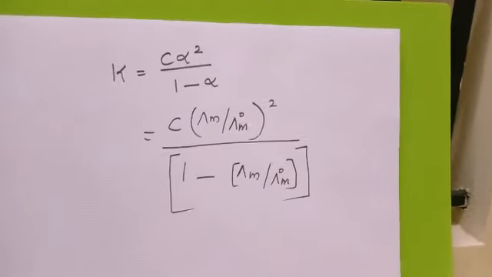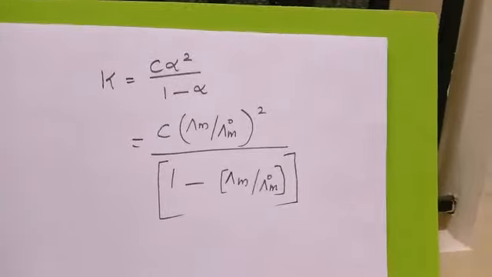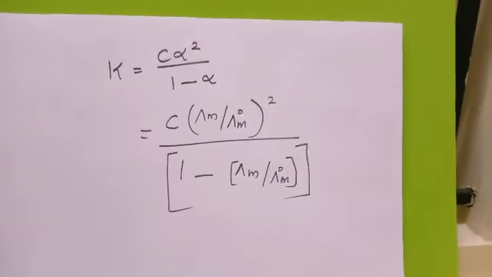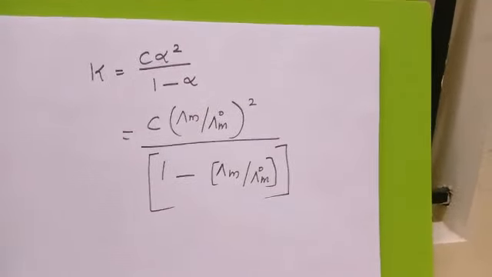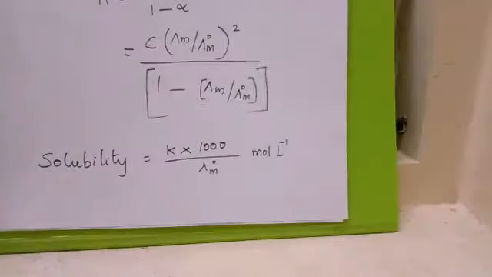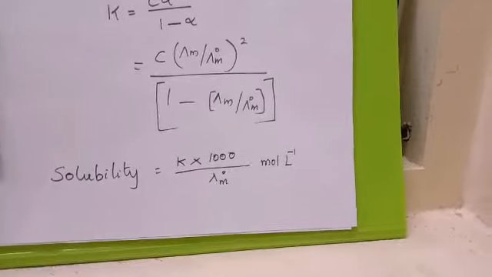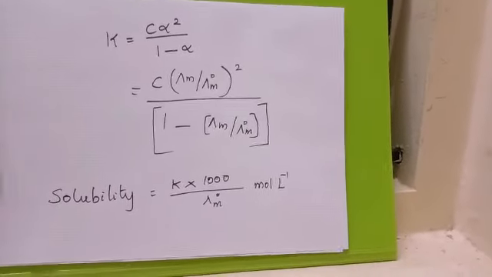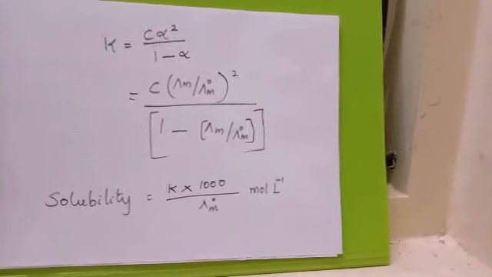Then the next application is that the solubility of sparingly soluble salts can be calculated. The solubility equals kappa times 1000 divided by λm0, in mole per liter.